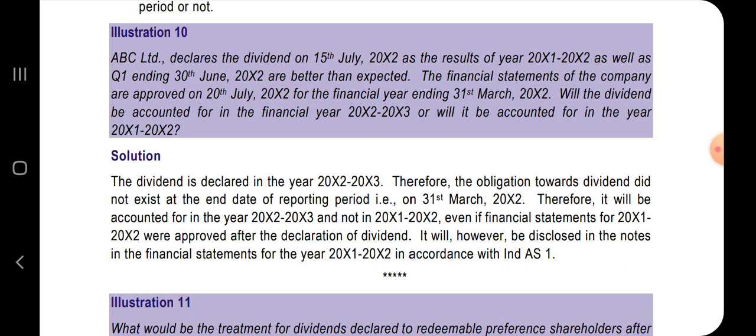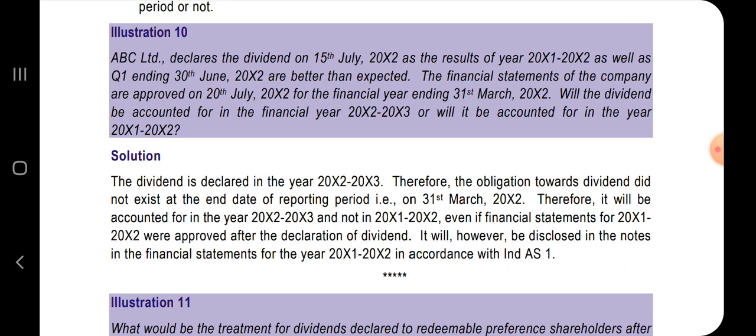So it is saying dividend is declared after the year end, but the obligation to pay dividend has not been a condition that is existing as on the year end, and hence this has to be considered in the next year but not the current year, even if the current year financial statements have not been approved.